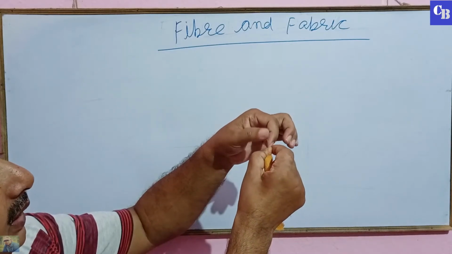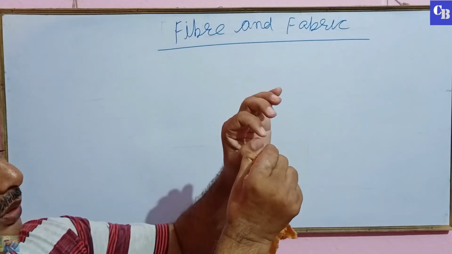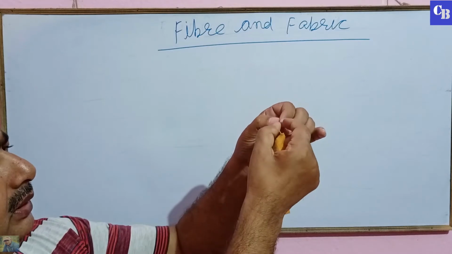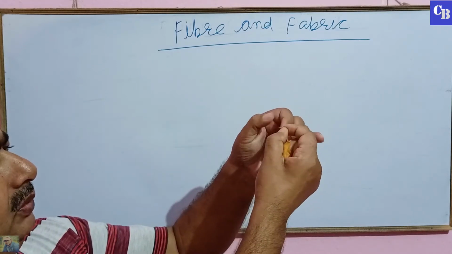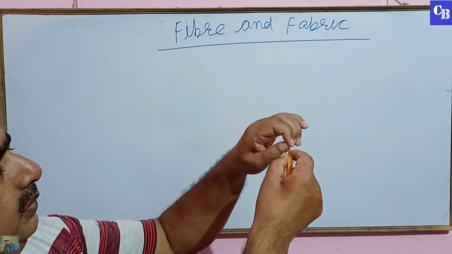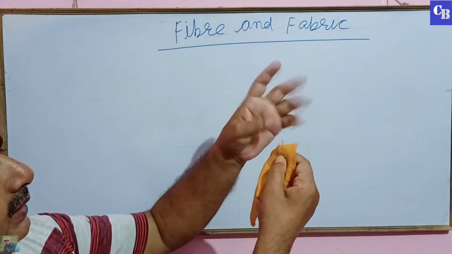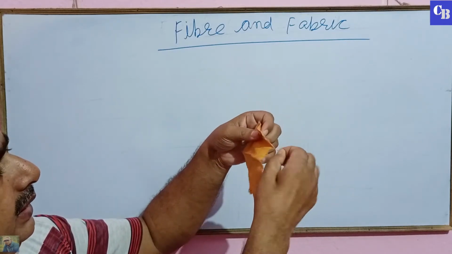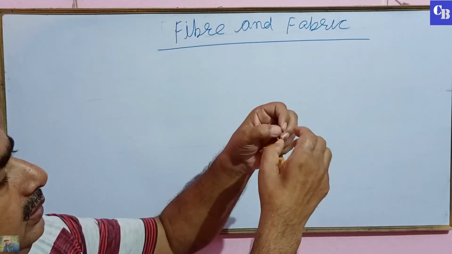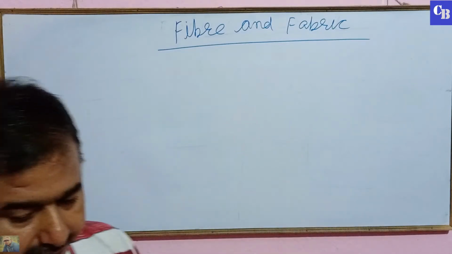And when you pull the yarn, you get very thin strands, and these thin strands are called fiber.